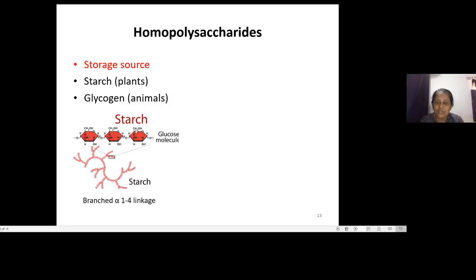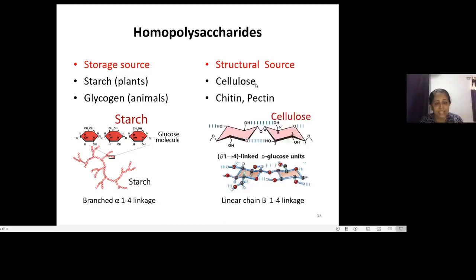See here the structure of starch. It is composed of glucose molecules linked with each other, and the linkage is of the alpha 1,4 type. It also shows branching. Then under the structural category of homopolysaccharides, the examples are cellulose, chitin, and pectin, and see the structure of cellulose here. It is a linear chain of glucose molecules linked with beta 1,4 linkages. So it is a linear polysaccharide, and starch is a branched polysaccharide. But both come under the category of homopolysaccharides because the monomeric unit is the same and it is a repetitive unit.